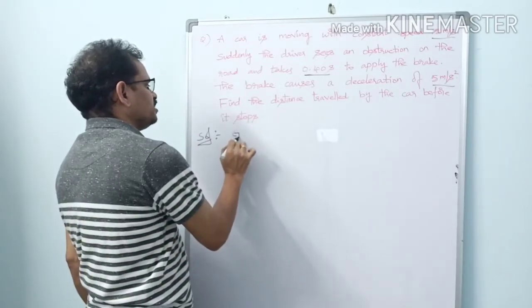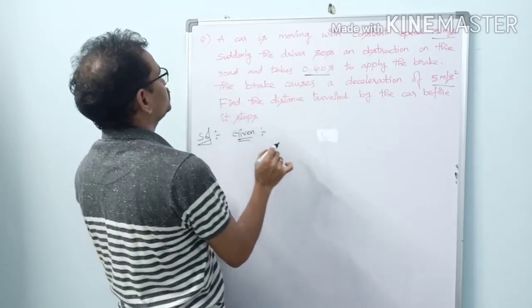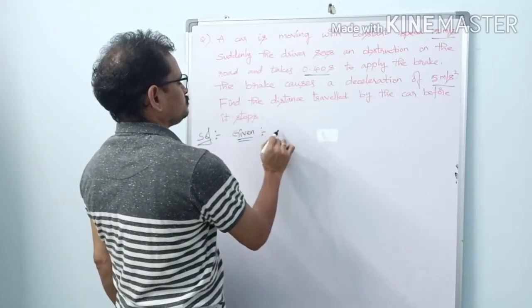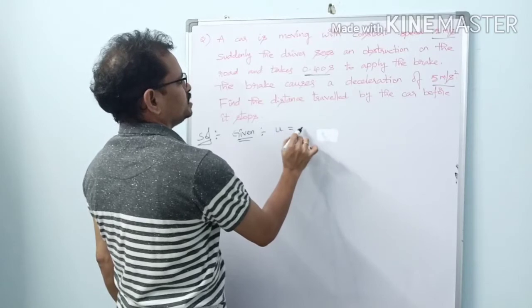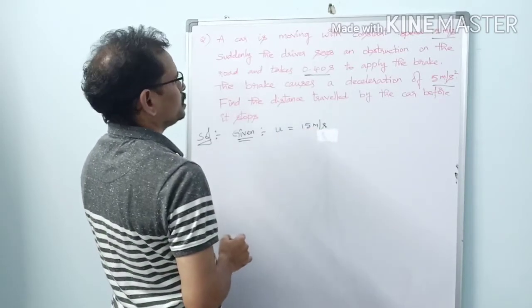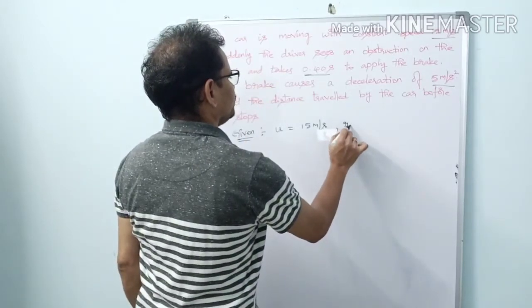So let us take given quantities here. What are given quantities? Always we should have an idea of given quantities. The car is moving with constant speed, so initial speed, it is 15 meters per second. Suddenly the driver sees an obstruction on the road and takes 0.40 seconds. What is reaction time here?